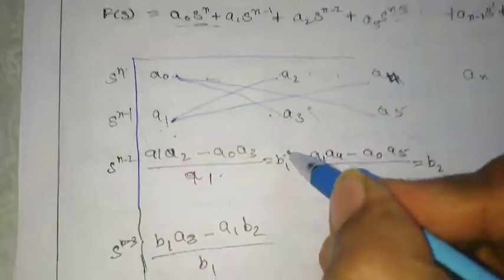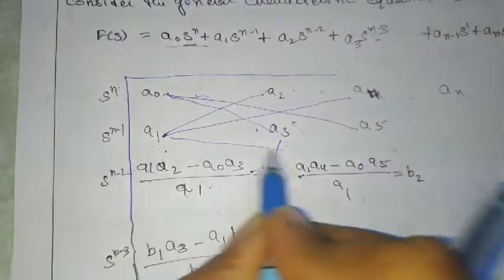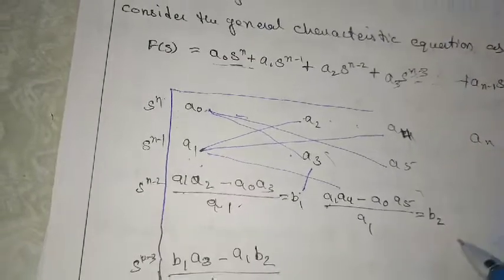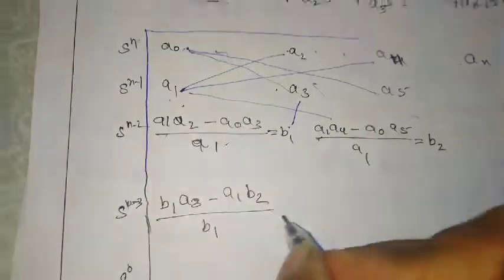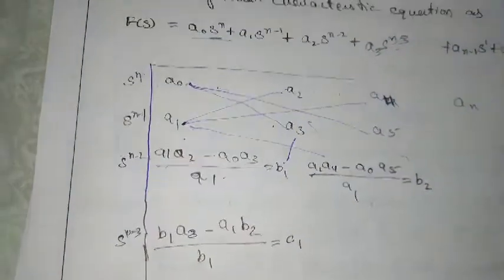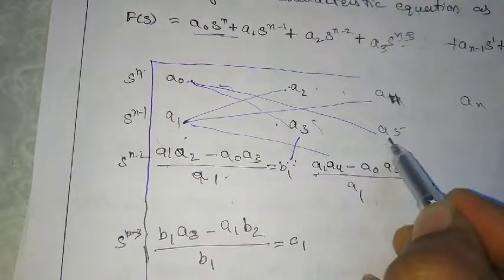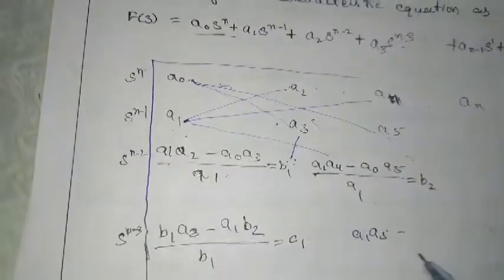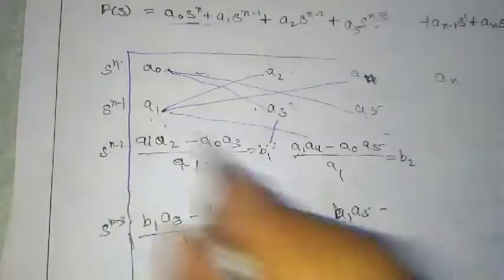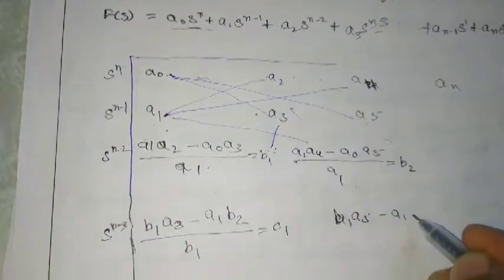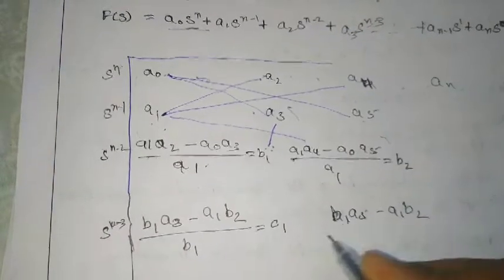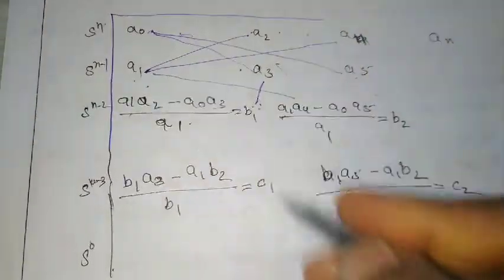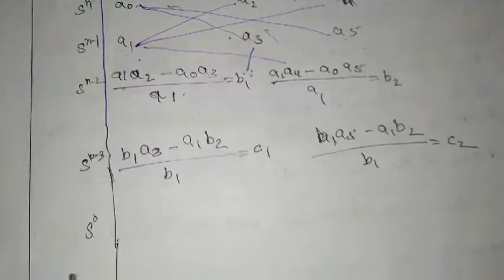Let's call this c1. The next term is b1 a5 minus a1 b3, divided by b1. Let's say this is c2. Like that we have to go until the s power 0 term.